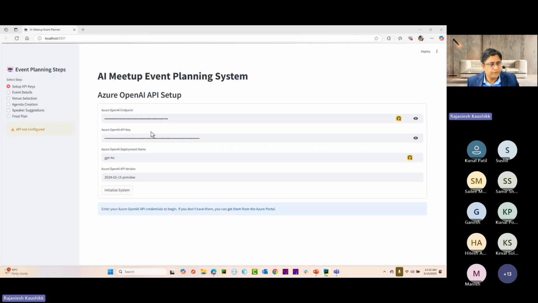Starting the app. Yep, it is there. So as you can see, let me introduce how this whole app works. First and foremost, we are going to set up an event planning system. This is an event planning system.